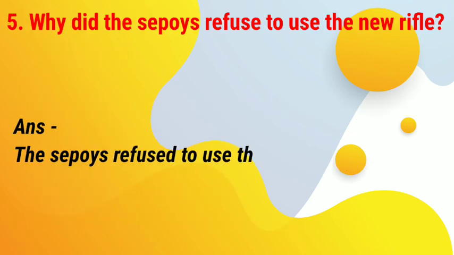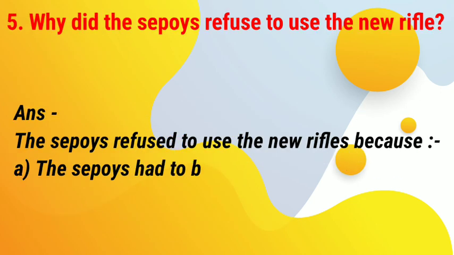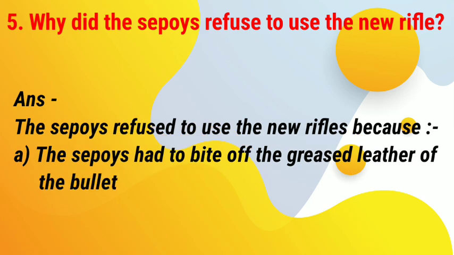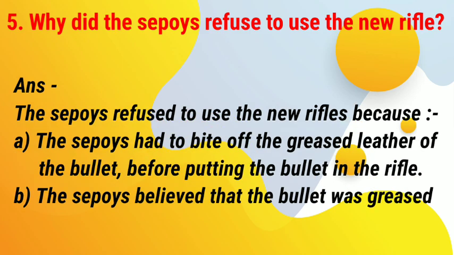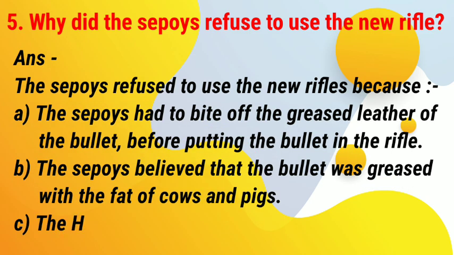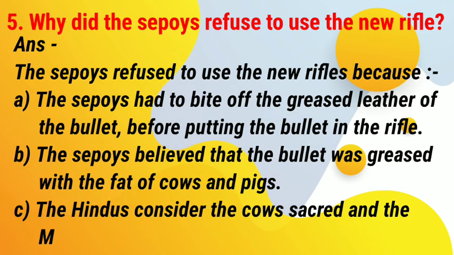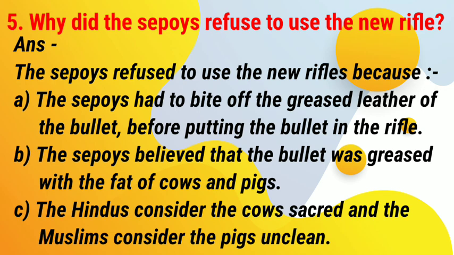5. Why did the sepoys refuse to use the new rifle? Answer. The sepoys refused to use the new rifles because: A. The sepoys had to bite off the greased leather of the bullet before putting the bullet in the rifle. B. The sepoys believed that the bullet was greased with the fat of cows and pigs. C. The Hindus consider cows sacred and the Muslims consider pigs unclean.